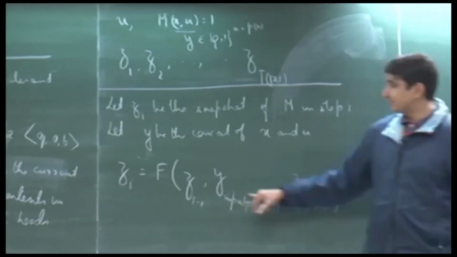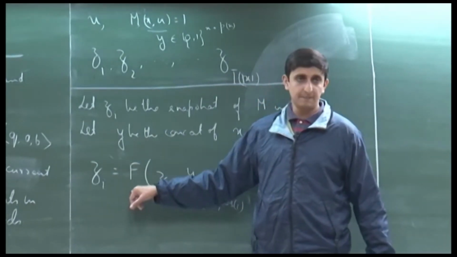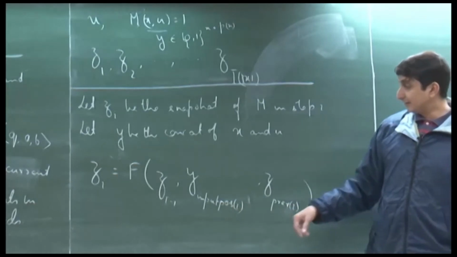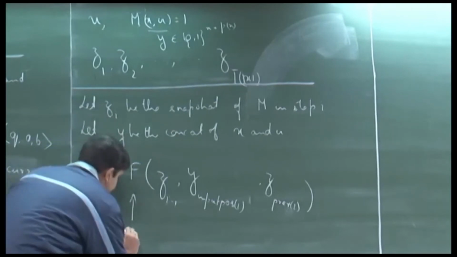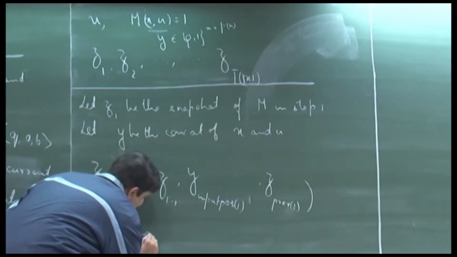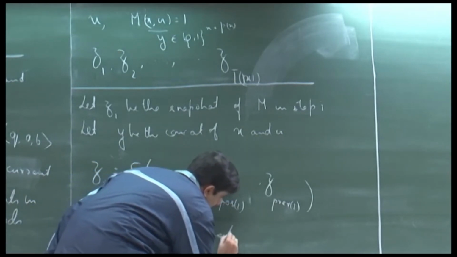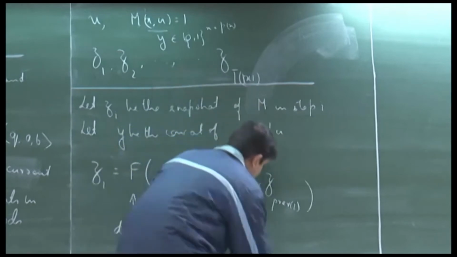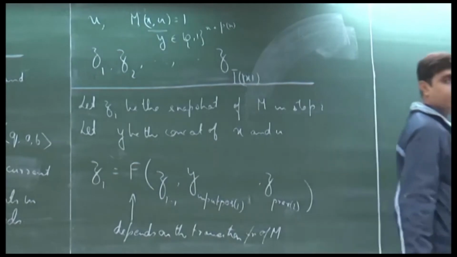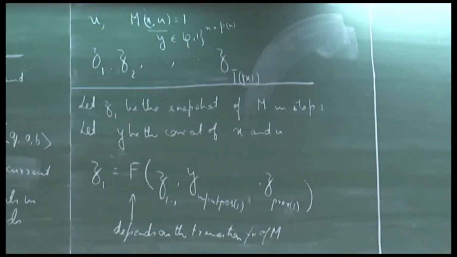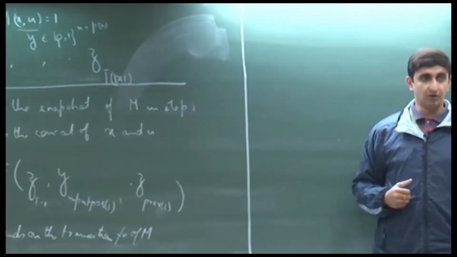So, given these three arguments, I can easily compute a Boolean function, that depends on the transition function of M, and I can check whether it correctly encodes Z_i or not.